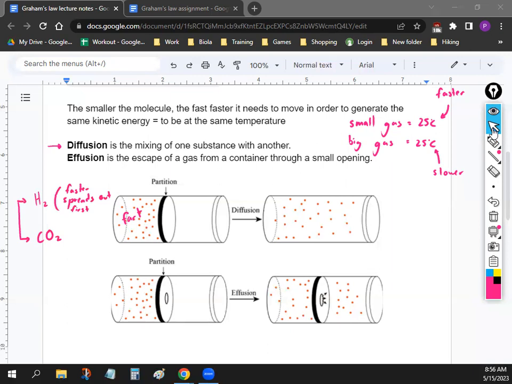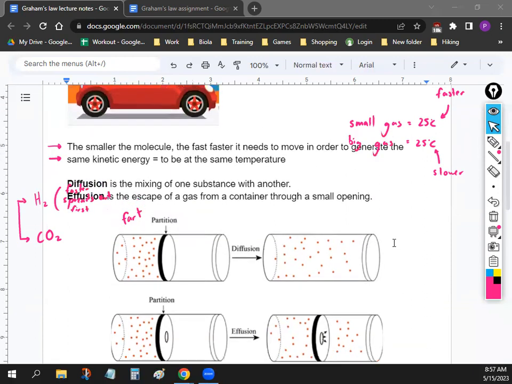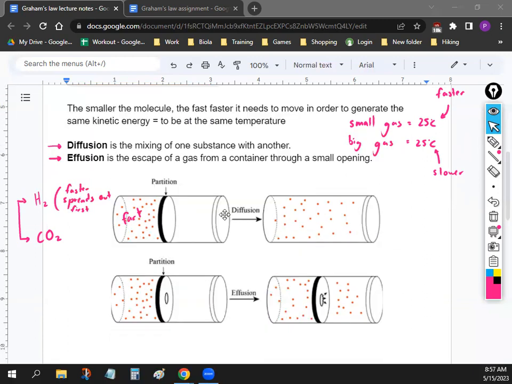All right. The next phenomenon is going to be something called effusion. So make sure you write this down, effusion. And I think when you read the definition, you'll understand why I said fart is a good example of this phenomenon. It's when a gas escapes from a container through a small opening. Okay, effusion.